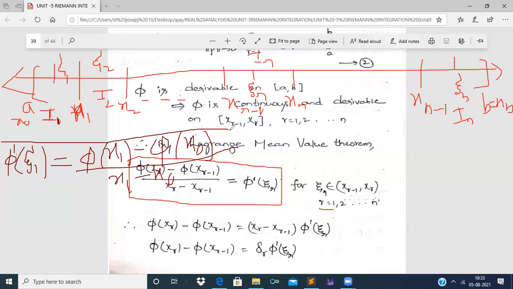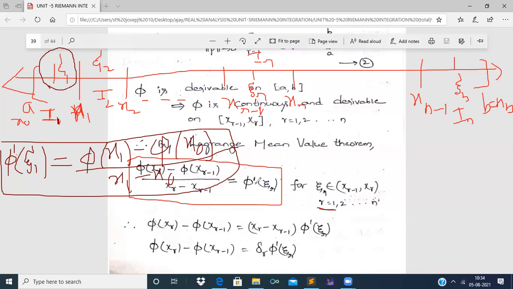This is the condition satisfied at r equal to 1, that is, in the first segment I1 there is a point xi1 between x0 and x1 which satisfies the condition phi dash of xi r equal to phi of xr minus phi of x(r minus 1) by xr minus x(r minus 1). That means if we take r equal to 1, then phi of x1 minus phi of x0 by x1 minus x0 will be equal to phi dash of xi1, right?